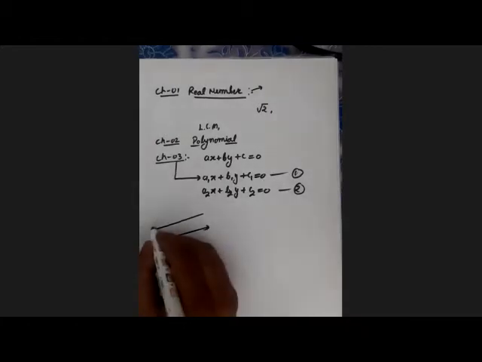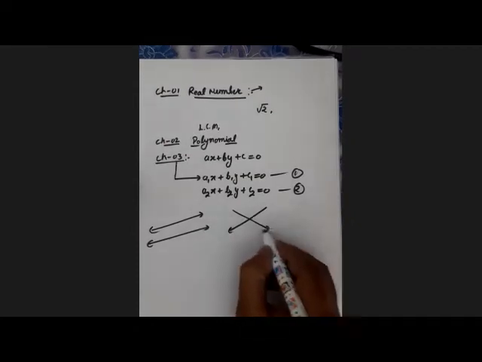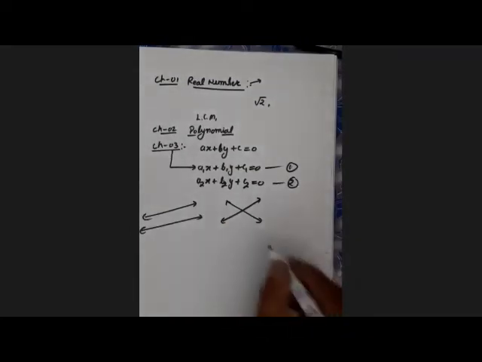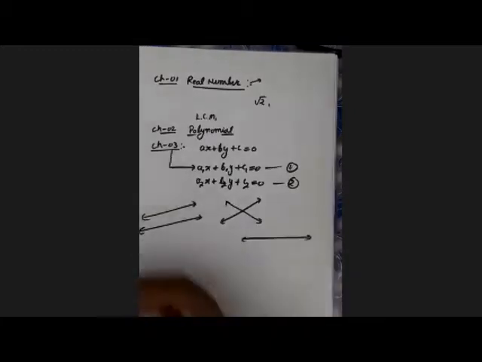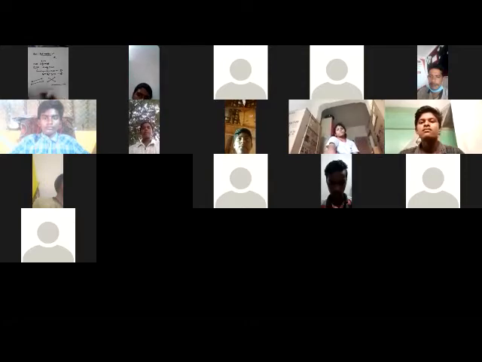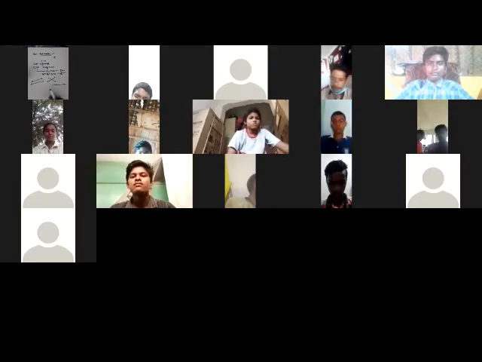Lines may be parallel to each other, so they do not intersect. Lines may intersect each other at a unique point. Or the lines may coincide, meaning they overlap each other. These are the three possibilities. In this chapter we learn about these three possibilities and how to solve the two equations to find the unique solution between the two lines. There are some methods: graphical, elimination, cross multiplication, and so on.